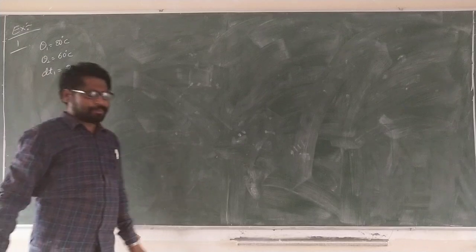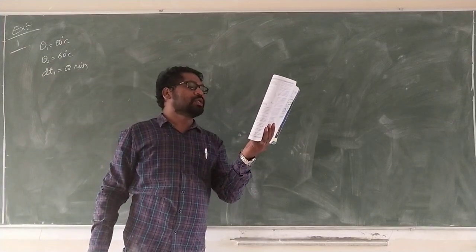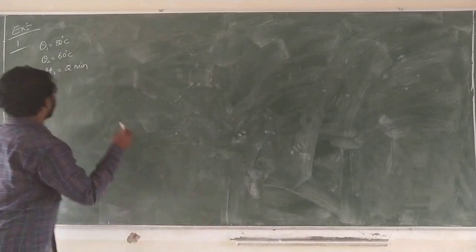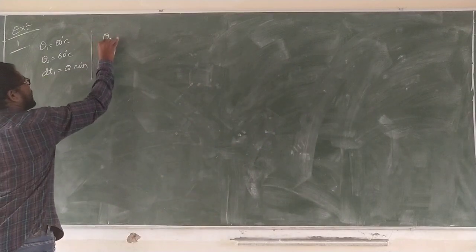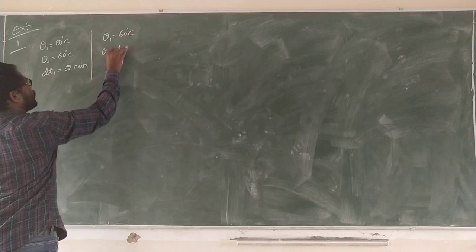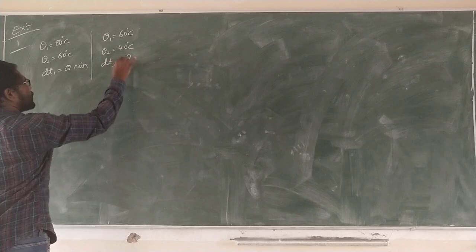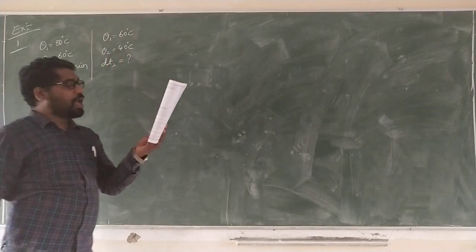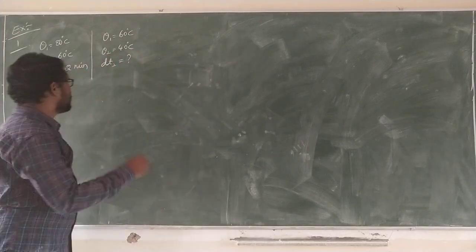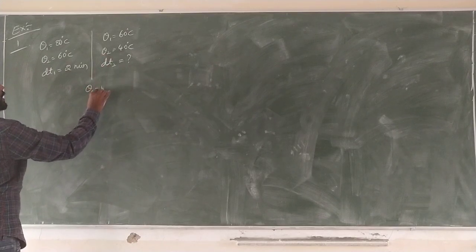Again, in how much time does it cool from 60 to 40? Again, theta 1 is equal to 60 degrees centigrade, theta 2 is equal to 40 degrees centigrade, dt2 is equal to what we have to calculate. And the temperature of the surrounding, theta naught, is equal to 10 degrees centigrade.